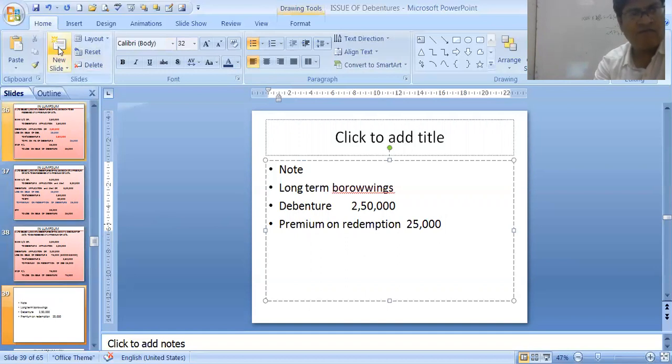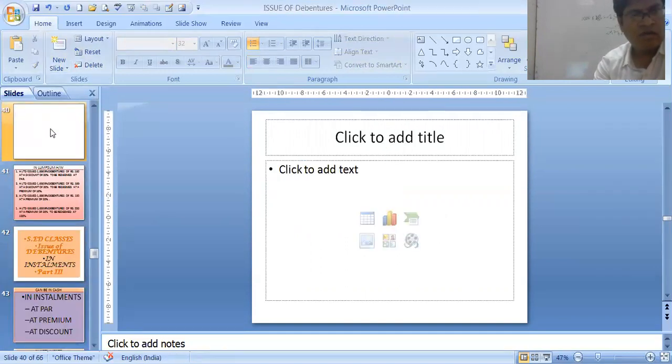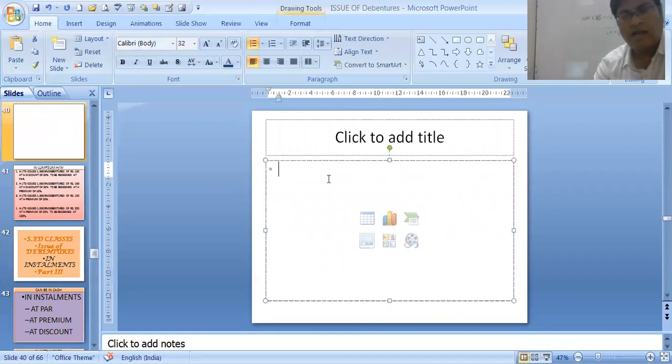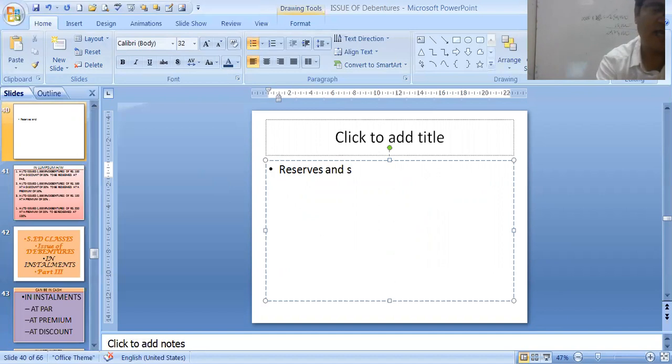Whereas if we prepare one more, this one will be regarding reserves and surplus. Regarding reserves and surplus, I am showing only the last case where there was a discount. As there was no premium, we will write statement of PL. Now listen, as there is no balance given in the statement of PL, we will consider it as a zero balance. Still, from zero balance we need to subtract. We may get a negative figure in the statement of PL. Less: loss on issue of debentures.